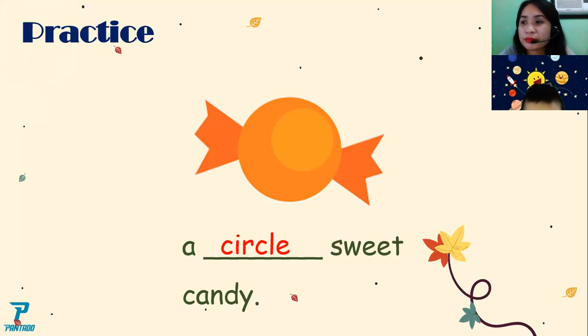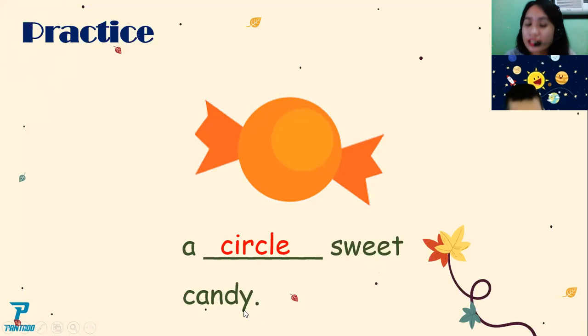Again. A circle. This one. A circle sweet. A circle. What's this? This one. A circle. This one. Sweet. Again.